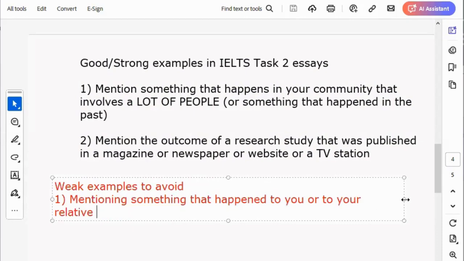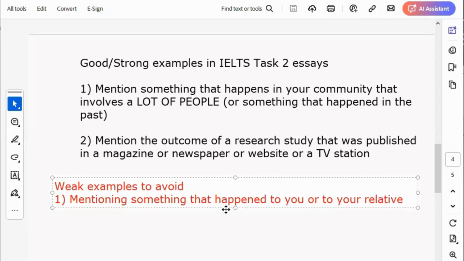That example is too weak, because if something happens to you, it cannot. What if it didn't happen to 1 million people and you are the only one that was affected? You can't use that to buttress your point. That one thing that happened to one person could just be an unusual thing. So it's not a solid point to use to back up your idea in your essay. So please avoid things like this, mentioning something that happened to one person.